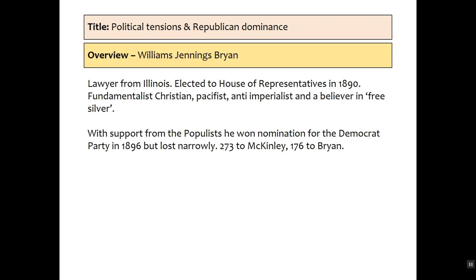They have a huge amount of influence, and they choose William Jennings Bryan to be the candidate that's going to stand in the election in 1896. He's a lawyer from Illinois. He's elected to the House of Representatives in 1890. He's the youngest person ever to be nominated by his party to represent them in an election. He's a fundamentalist Christian, he's a pacifist, he's an anti-imperialist, and he's a believer in free silver.